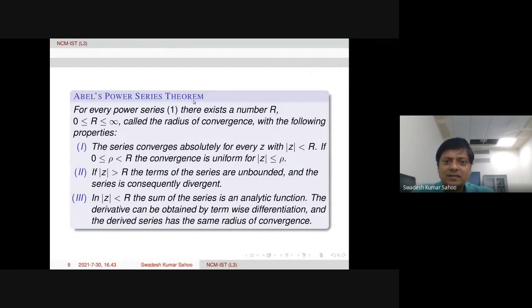So here it says existence of a number R. That means we need to construct what is that R. Then we have to verify all these properties. First is absolute and uniform convergence. Second is divergence. Third is that term by term differentiation is possible, and the converging function will be analytic. Here, of course, analytic means differentiable, because we are talking about an open set, mod z less than R. So both are the same. But analyticity at a point means it should be differentiable in some neighborhood of that point.